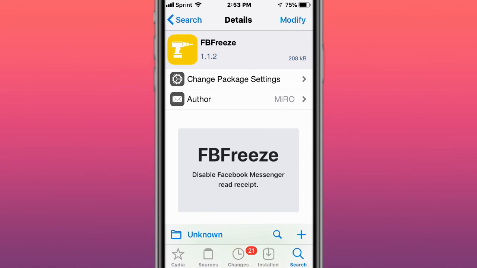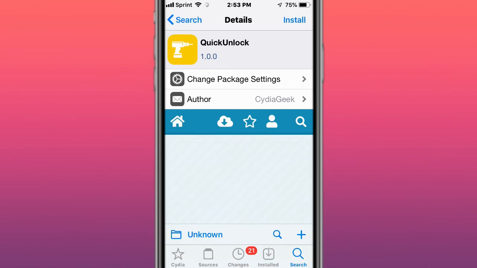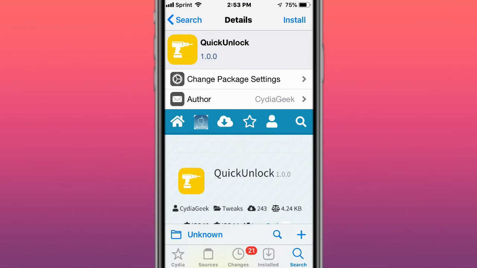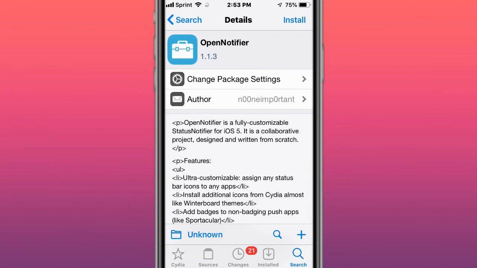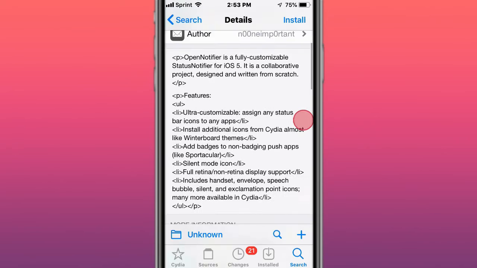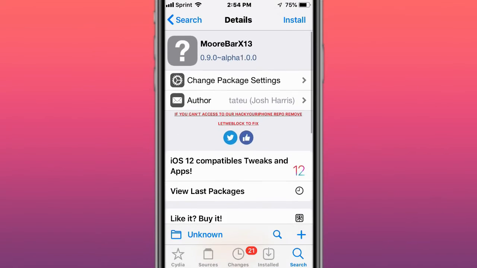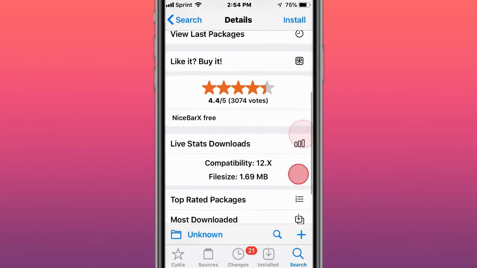This is called FB Freeze, and this is a little Facebook Messenger read receipts. This is called Quick Unlock, and auto dismiss lock screen with valid Face ID. This is called Open Notifier, fully customizable notifier for iOS 5. This is called More Bar Ets 13, more status bar icons. This is called Nice Bar Ets free.